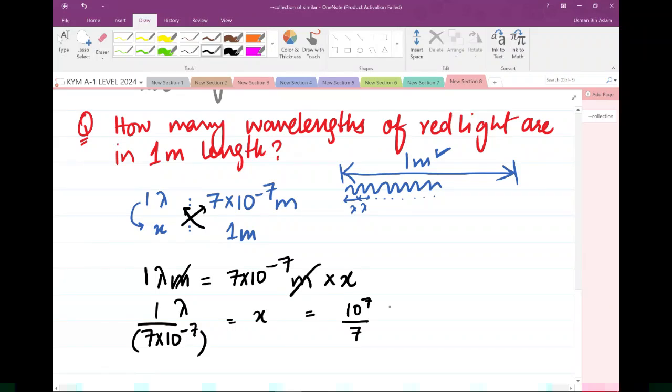Okay, I'll just calculate that by a calculator. Okay, I don't have a calculator. I'm sorry. Do you have a calculator? Can you solve it for me?